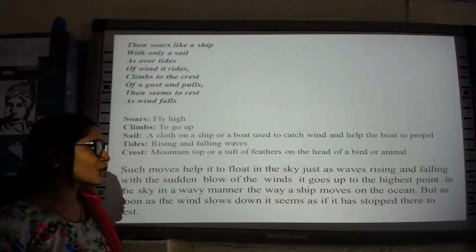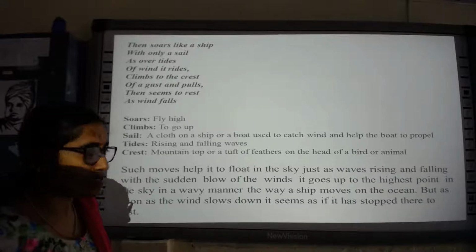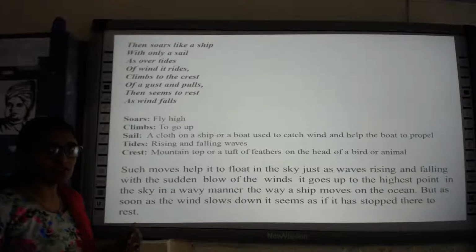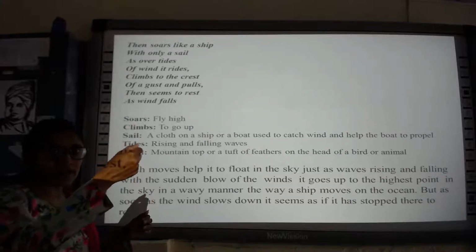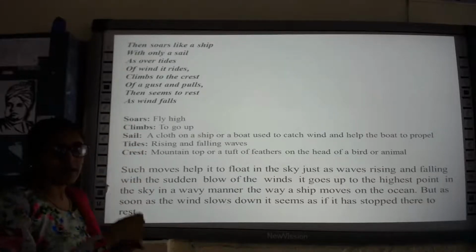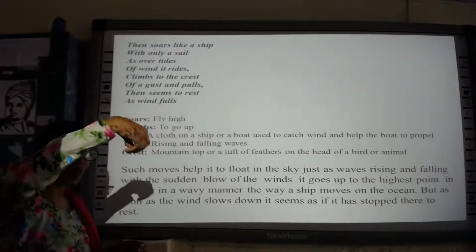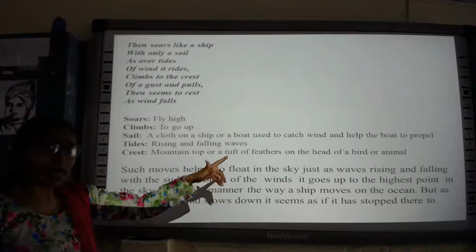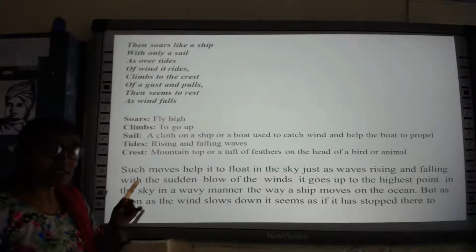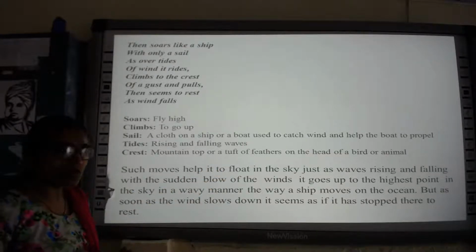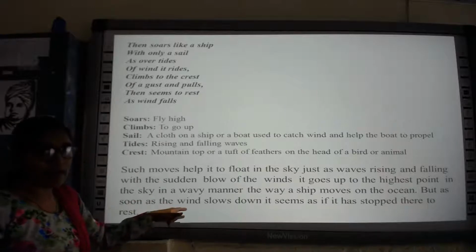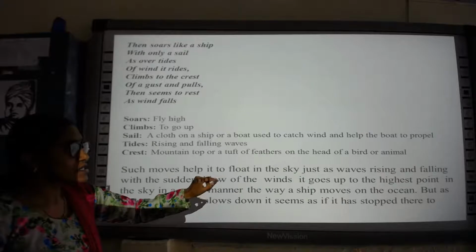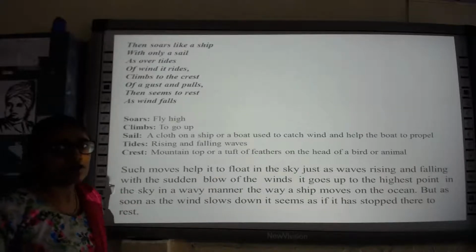And it goes up to the highest point in the sky in a wavy manner. You might have seen, isn't it? When we fly the kite, it will be going up to the extreme level. So it will be going to the highest point there in the sky. And how is it moving? In a wavy manner, just like the way a ship moves in the ocean.